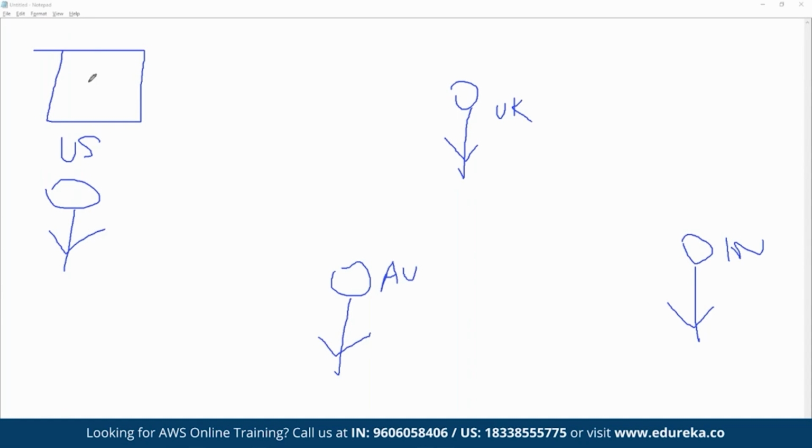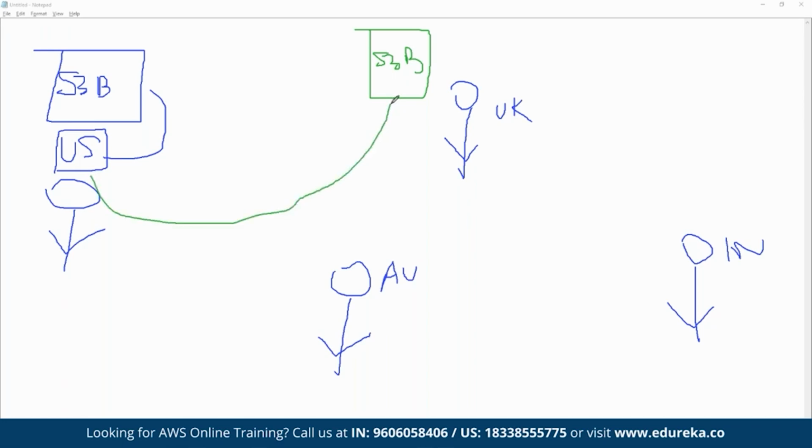If we have deployed an S3 bucket in the US, it will be much easier for the US audience to access the data using this bucket than accessing the data in a bucket deployed in the UK region. US users can still access data stored in the bucket deployed in the UK region, but the latency will be much higher.